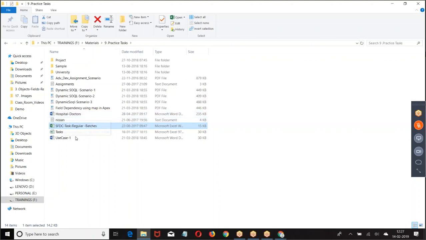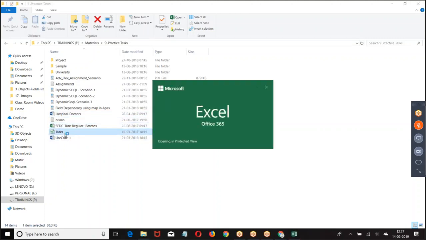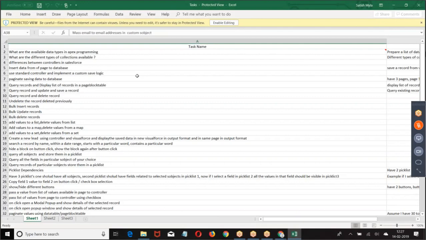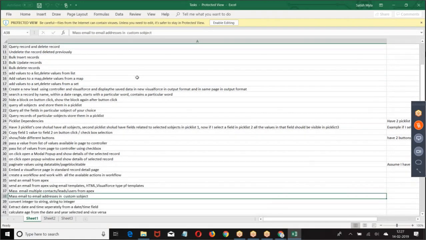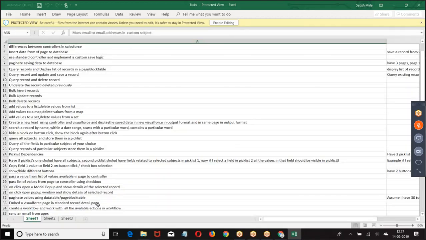Start implementing them. Then once you're done with this, start implementing the tasks. In the tasks, I have not mentioned the topic name. I only gave the use case. Based on the use case, you have to identify which topic you have to use. So start implementing this after completing at least 30 to 40% of the development.